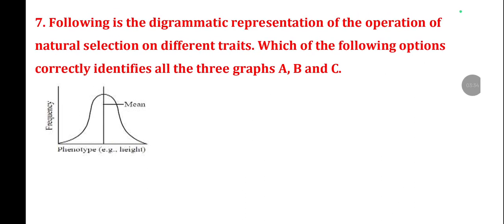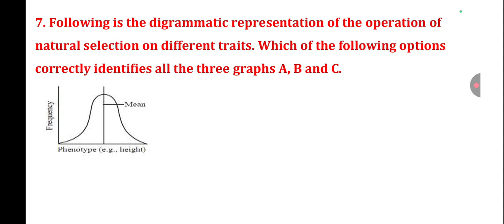Next question number 7. Following is the diagrammatic representation of the operation of natural selection on different traits.